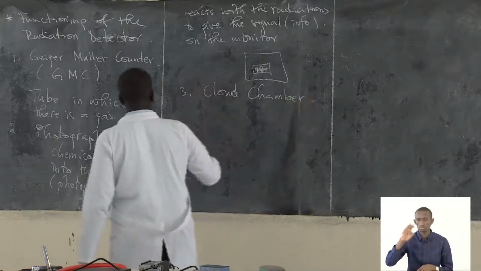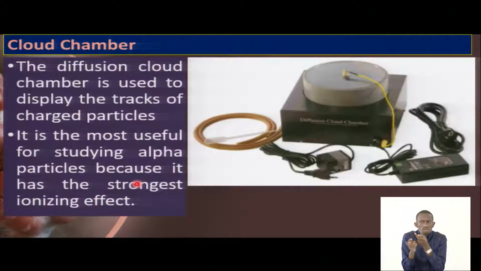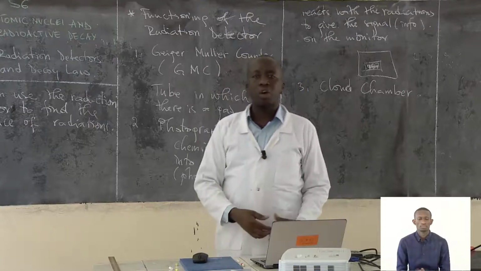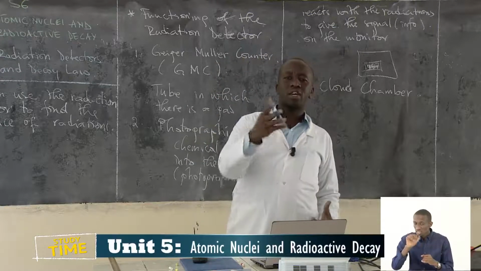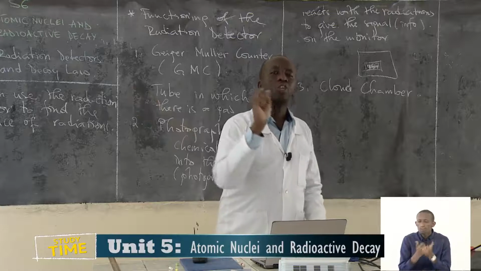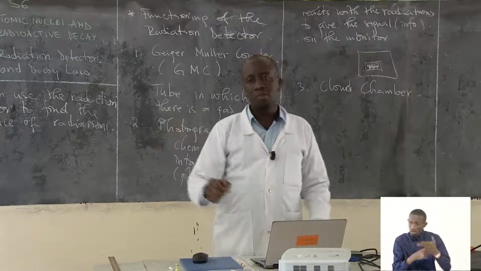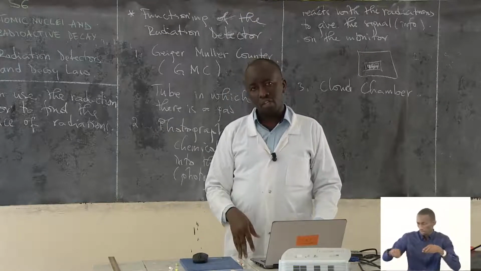This one uses the way of tracking. It is being used to track the presence of the particles. You see, always when we talk about the radiation detector, that word comes to tell you that it is a device that will tell you whether there is this radiation, this electromagnetic wave radiation, what we call light radiation.